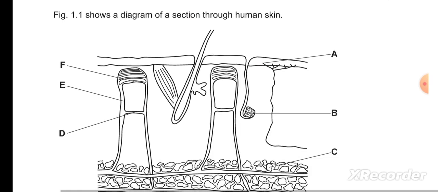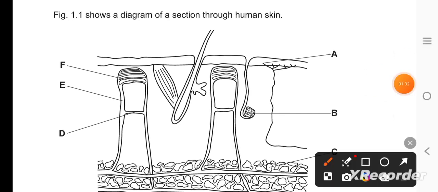Moving to the figure. Figure 1.1 shows the diagram. Let me mark. Figure 1.1 shows a diagram of a section through the human skin, right? And you have to focus on the whole diagram, because we have to complete this diagram by labeling first.